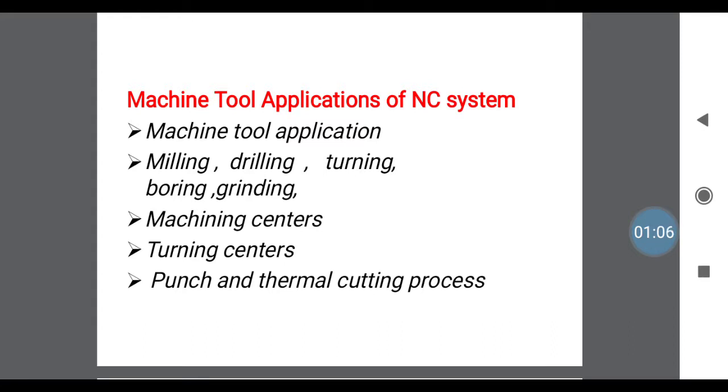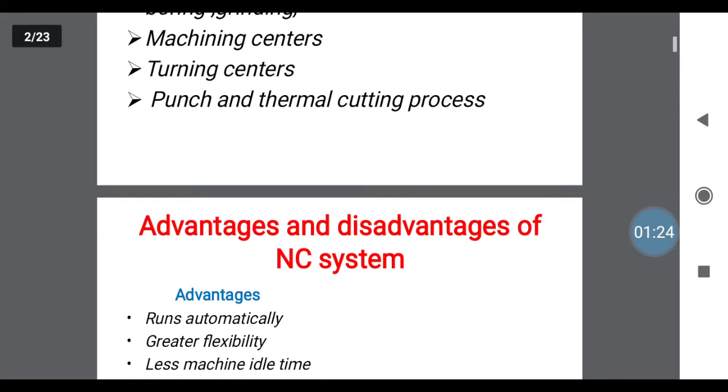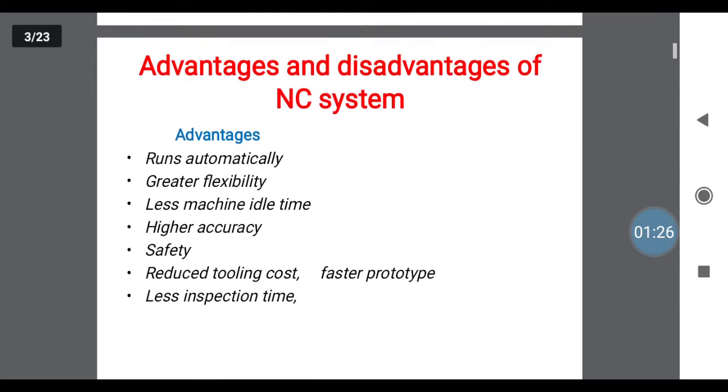Next one, we can use these machines in machining centers. Machining centers means hardware centers. We can use the NC systems. Next one, turning centers for turning operations. We can also use the NC system for punching and thermal cutting processes. That is a punching application and thermal cutting applications.